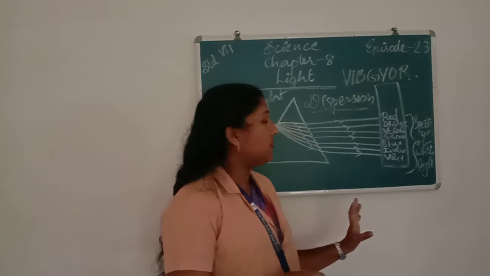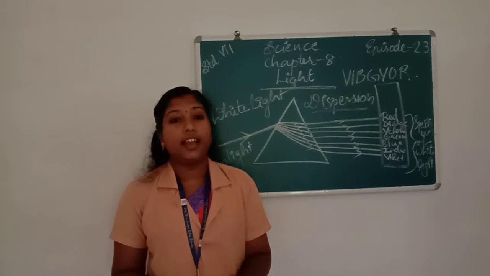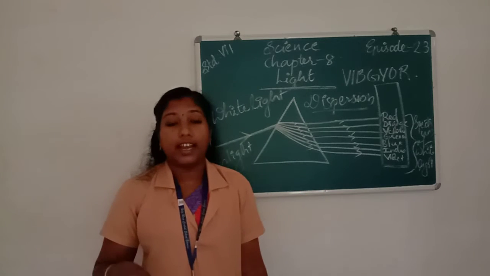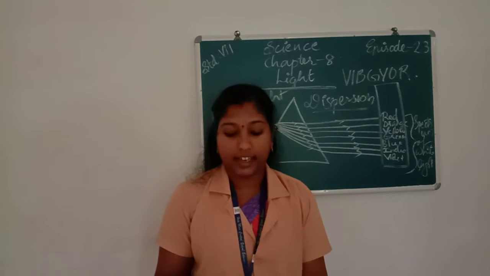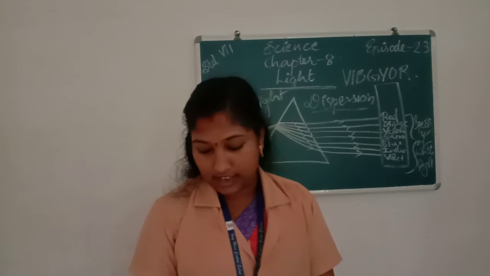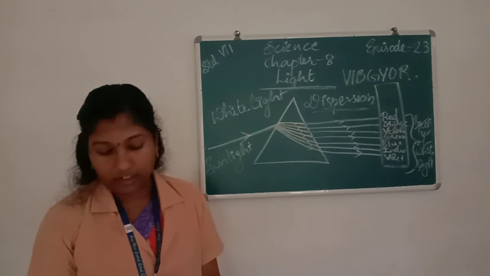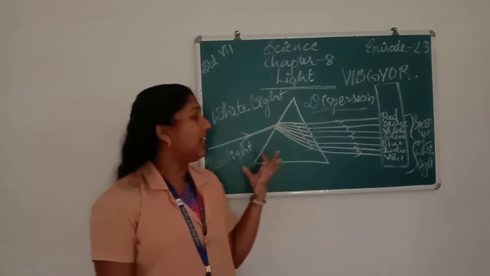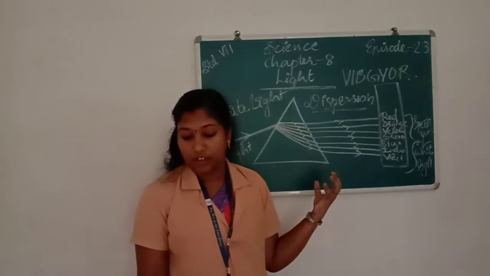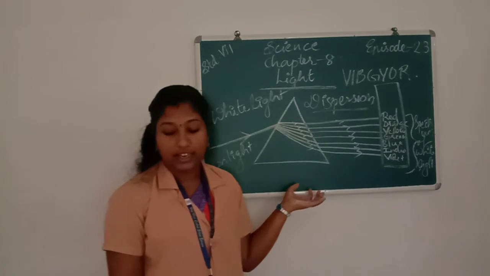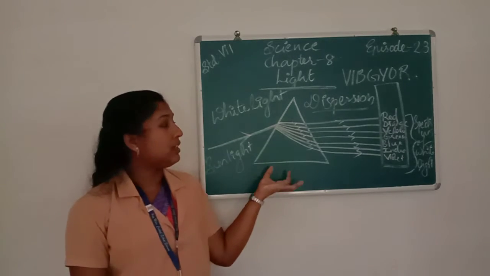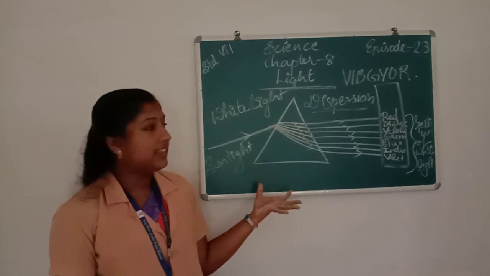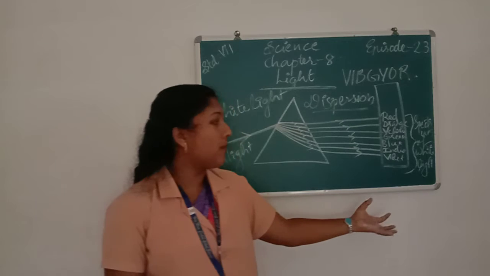So from these observations, we can say that sunlight is a mixture of 7 colors. Okay, all of you understood what you mean by spectrum? If a beam of white light is passed through a triangular glass prism, the white light splits to form a band of 7 colors on a white screen. That is known as the spectrum of white light.